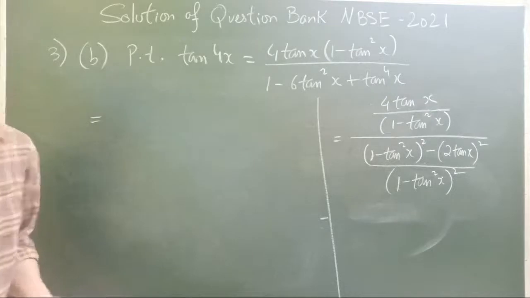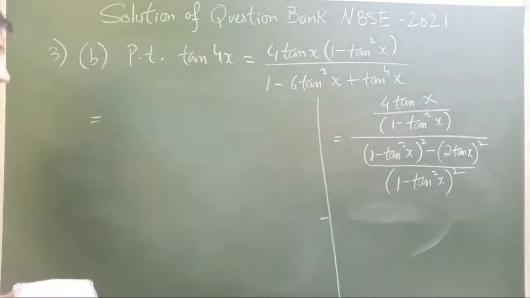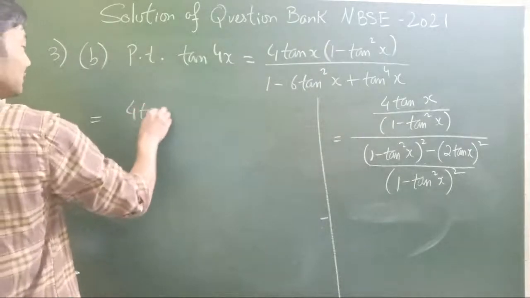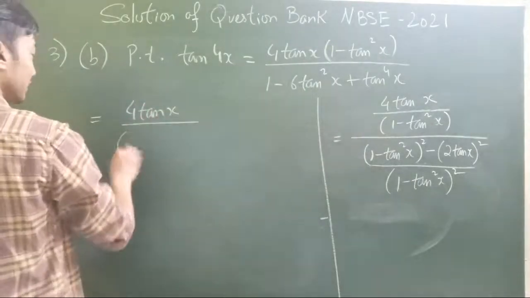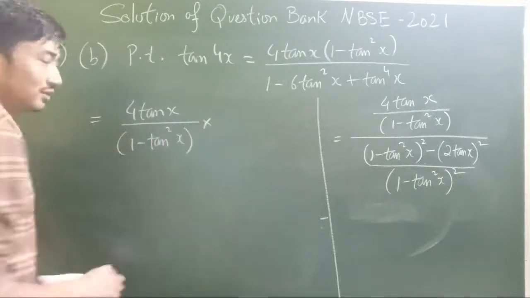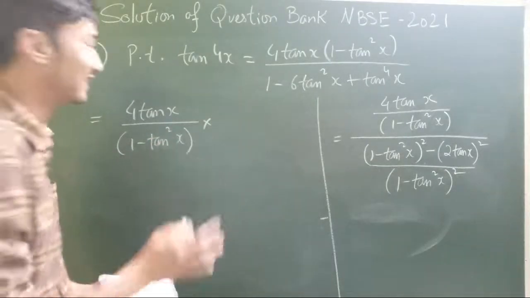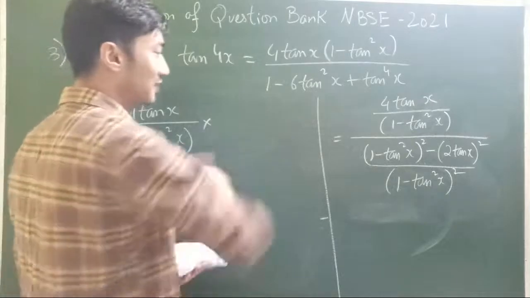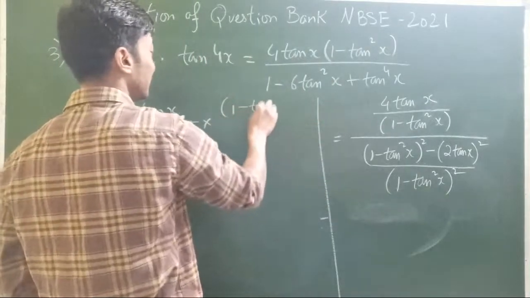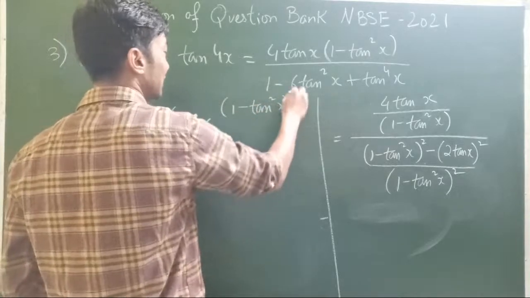So simplifying. So that will be 4 tan x by 1 minus tan square x equal to, and then this one I'll just expand. This one will go up to the numerator, that is 1 minus tan square x the whole square.